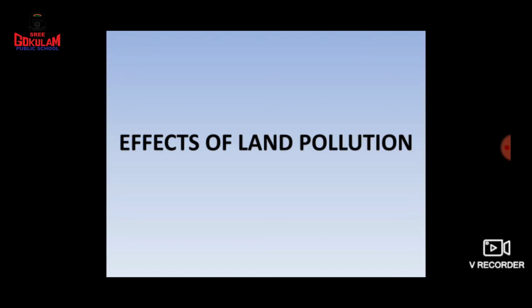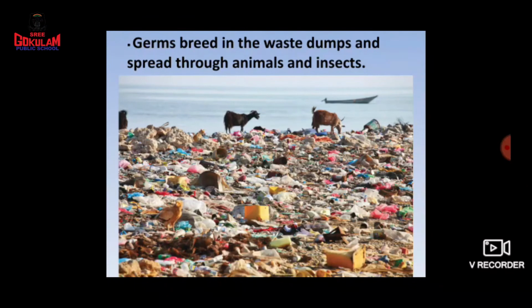Okay, so when we buy more and more things, what happens? The waste created by us also will be more and more. You know, children, what happens here? See, much more waste is dumped here. Here you can see many animals are eating these waste materials. What happens? Yes, in this waste material, many germs will be there.